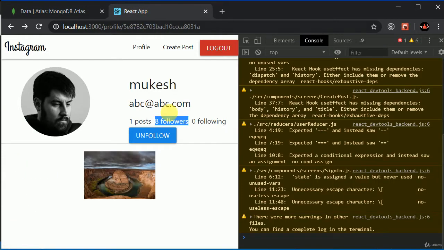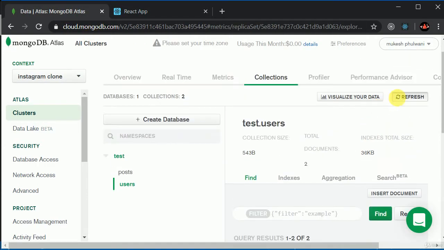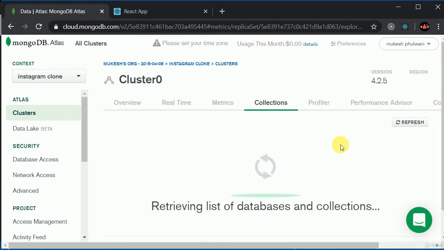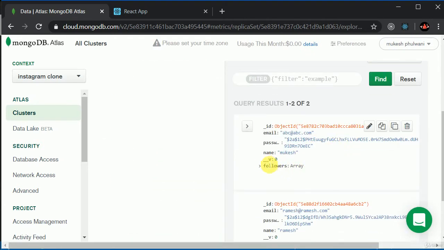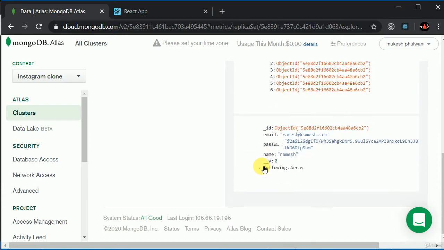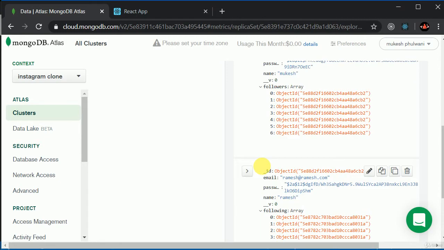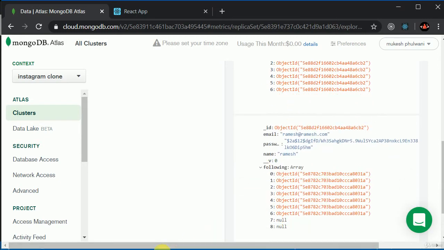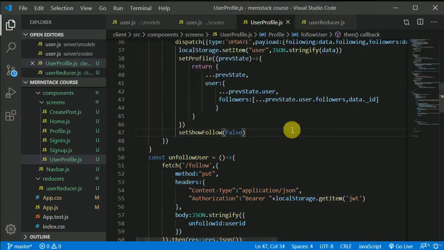Let's do this one more time, unfollow, and let's refresh this. Let's look into the backend logic of unfollow.